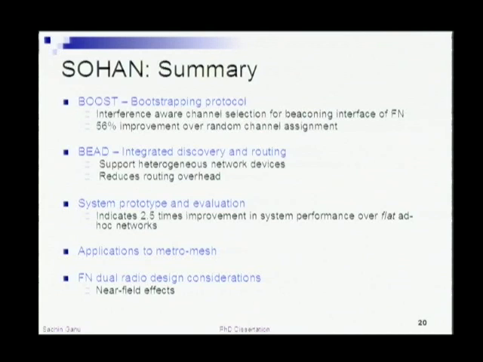Sorry. Do your access points in both the flat and the hierarchical design, are they single radio access points or dual radio? They are single radio access points. Forwarding nodes are dual radio. So my deeper question is, is the performance improvement that you're seeing due to the hierarchy that you're introducing, or is it because you're introducing nodes with two radios? So if I put a dual radio access point as opposed to forwarding nodes. Dual radio access point, yeah. So is it because you're introducing nodes with multiple radios?